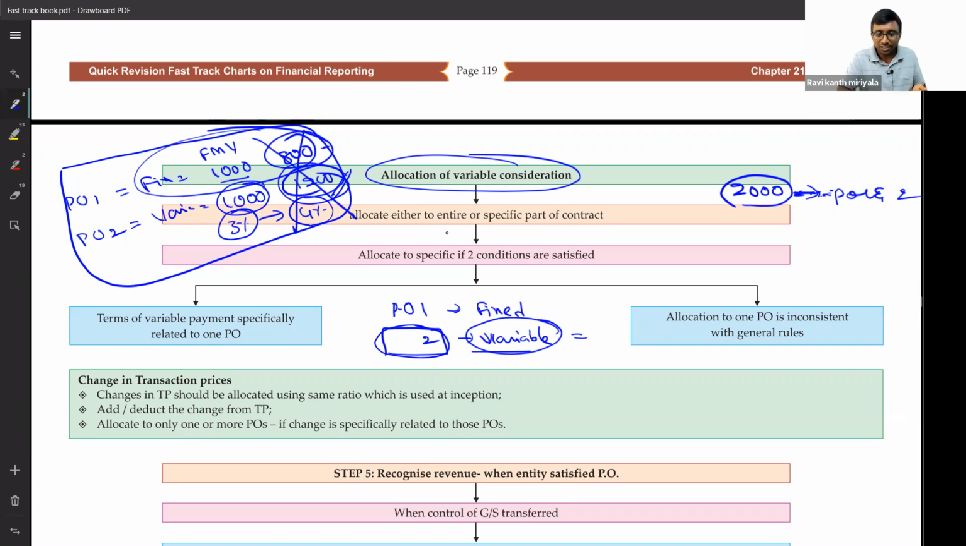We don't consider it if it is not at fair value. Now, the 2000 is related to what? Performance obligation 1 as well as performance obligation number 2. Okay, done. Suppose we gave only the first item to the other party, then what is the fair value of it? 1000. We'll book the 1000 rupees.